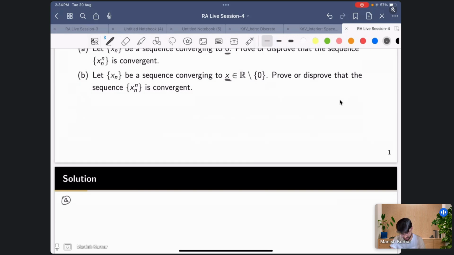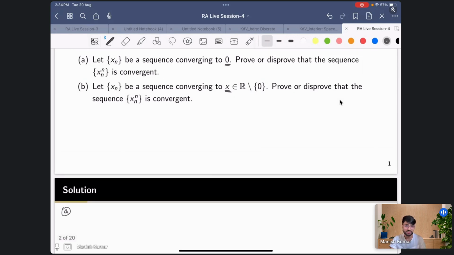So the answer is basically that the first one is actually true, and you can prove it very easily just using the epsilon definition. The second one is actually not true, and I'll give an example for that, where the sequence converges to some limit which is not 0. Obviously, if it converges to 0 then the result is true, but if the limit is not 0, then xn raised to the power n may not converge, it may diverge.